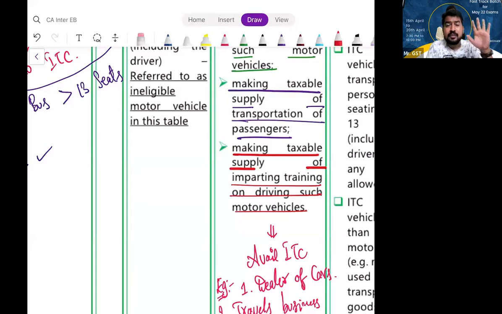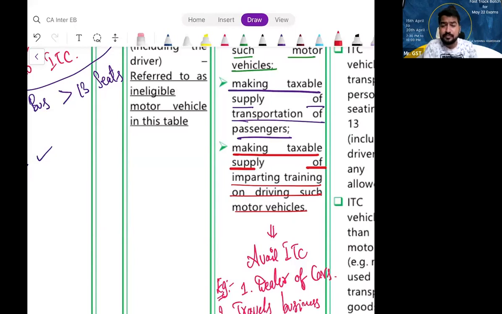Same case, for example, our Akshata, a chartered accountant in practice. She is registered under GST. She is purchasing a scooty for traveling from her home to office or office to client's place, all the stuff. Can she take ITC? No. Simple. Is it clear? So three exceptions. What are the three exceptions?